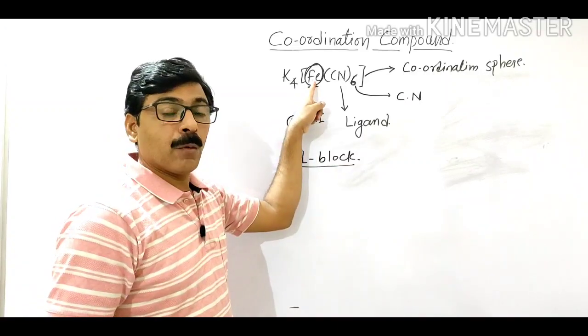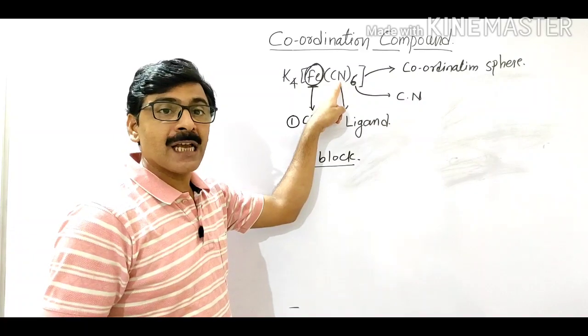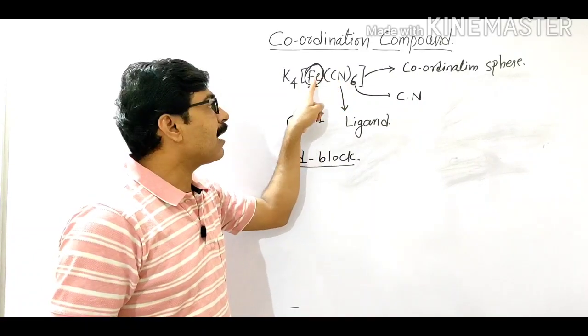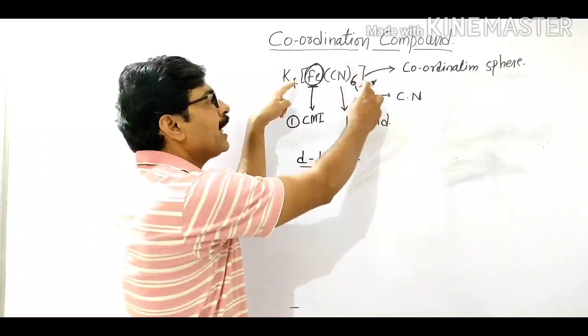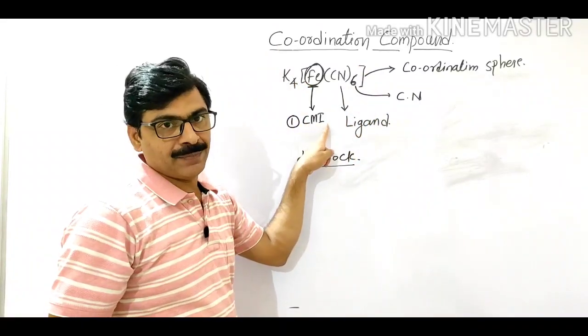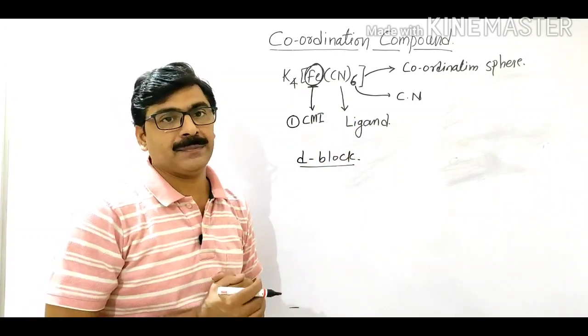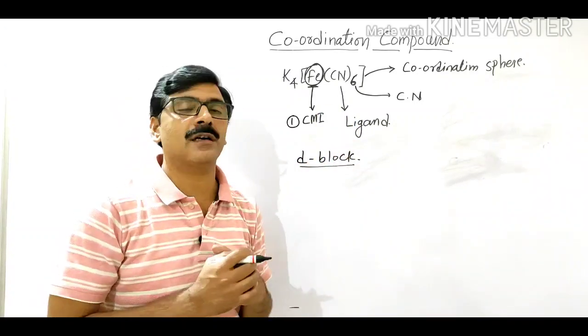It is the positive metal ion to which neutral as well as negative ions are attached in a coordination compound, called the central metal ion. Now the second term is ligand. This is a very important term.